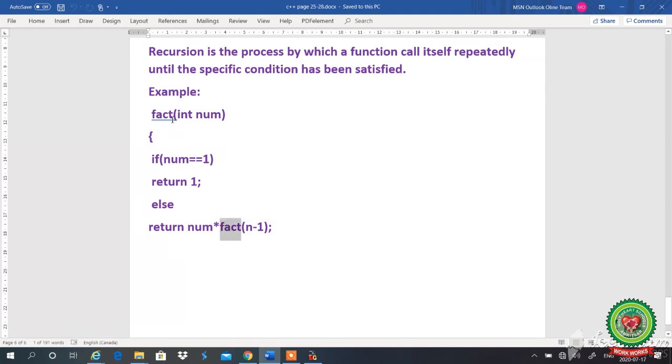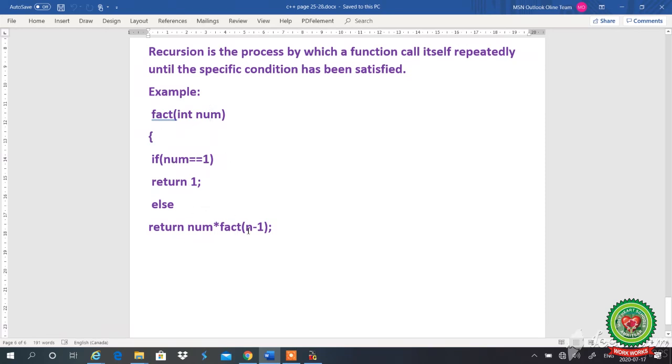This fact function calls this fact function by itself, and that is known as recursion. Means this fact function is called in the return with the help of the same name which I have declared as the function name. That is called recursion. Now let's take an example. Here I will take the value of num as 3.